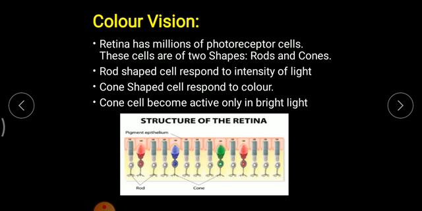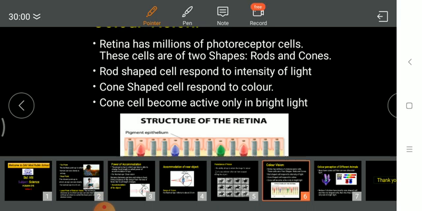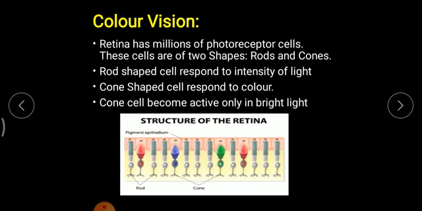So with the combination of rod cells and cone cells, our color vision is built into the retina. As you can see over here, this is the structure of the retina. This elongated portion is known as rod cells. This is one rod cell, another rod cell. Different numbers of rod cells are present. Similarly, the small things in red, blue and green are nothing but cone shaped cells.